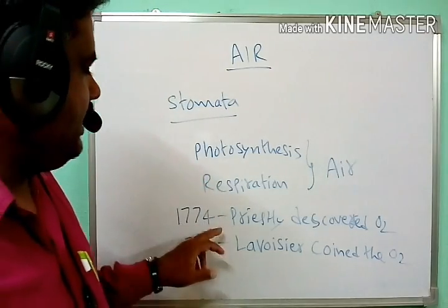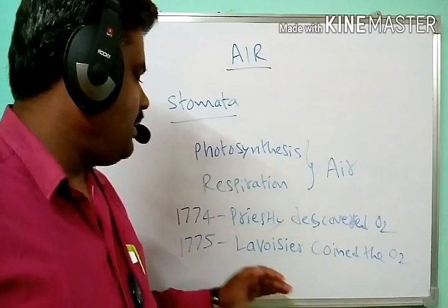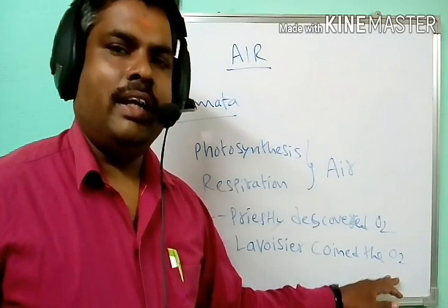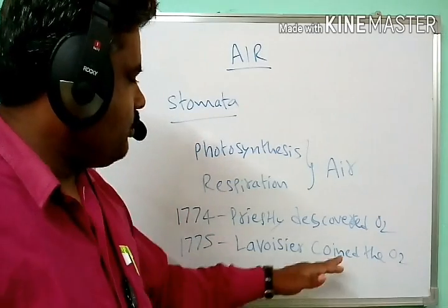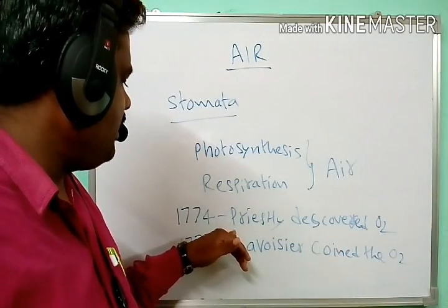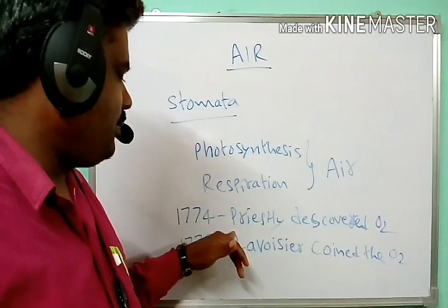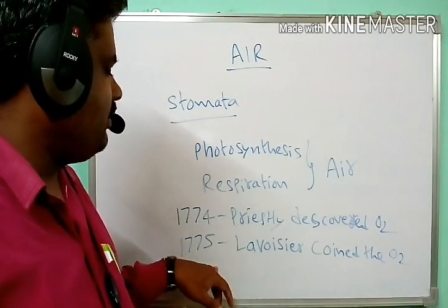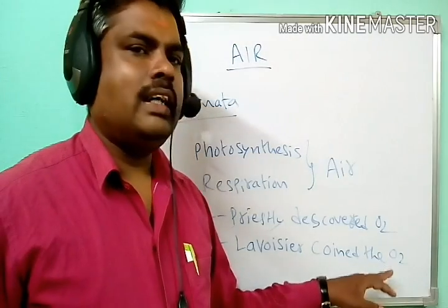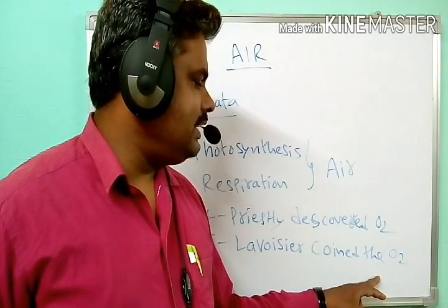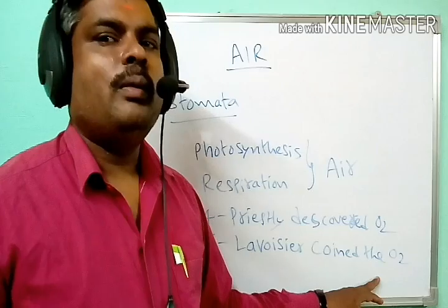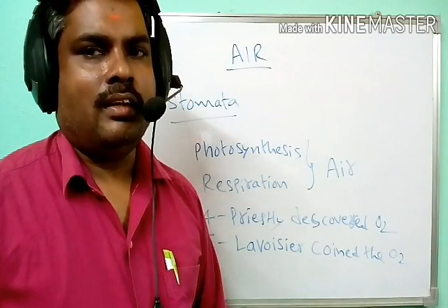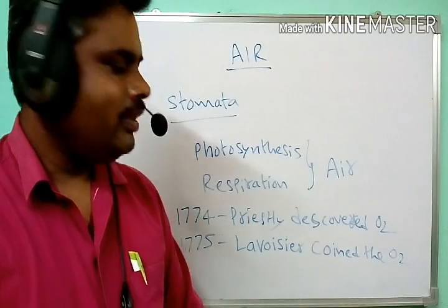So air is a mixture of gases. Among this mixture of gases, O2 plays a major role. This O2 was discovered through Priestley's experiment in 1774, and later in 1775 Lavoisier named the gas present in that air, the gas which is responsible for the burning of the candle, as oxygen.